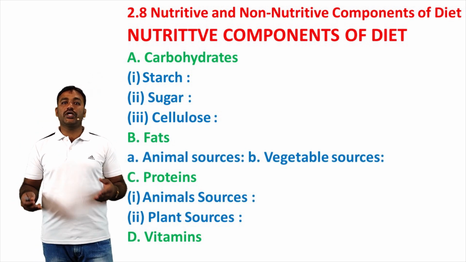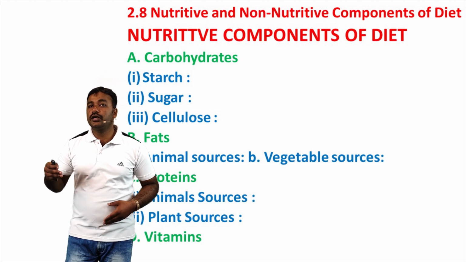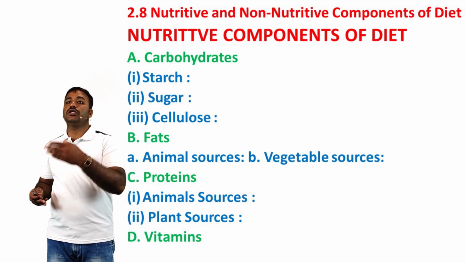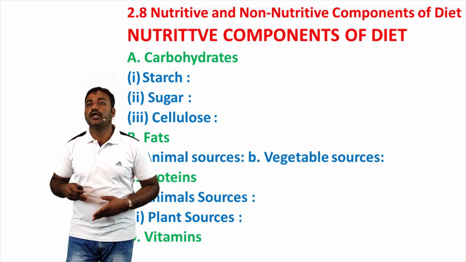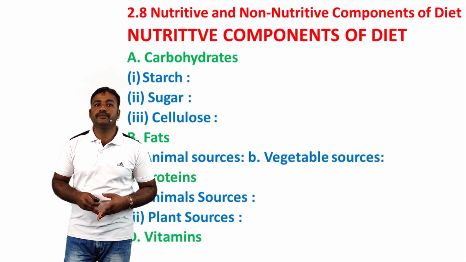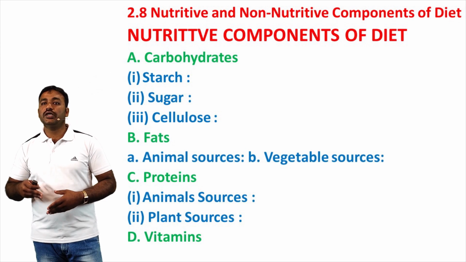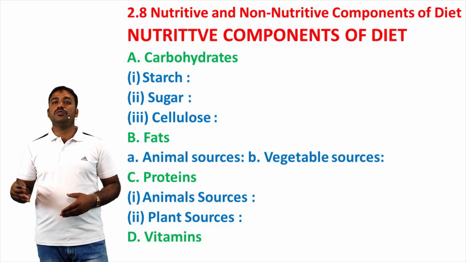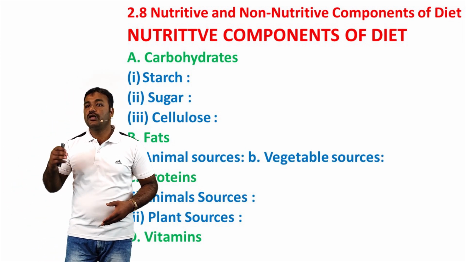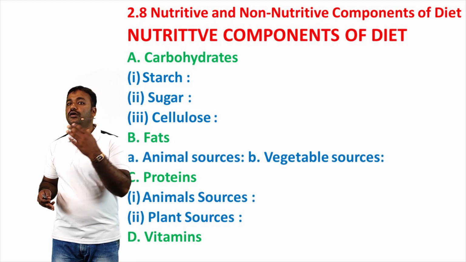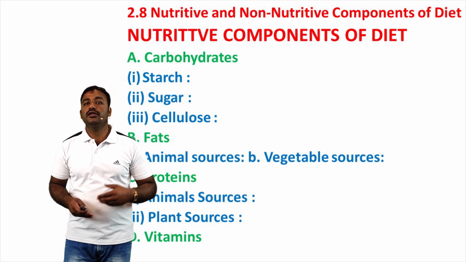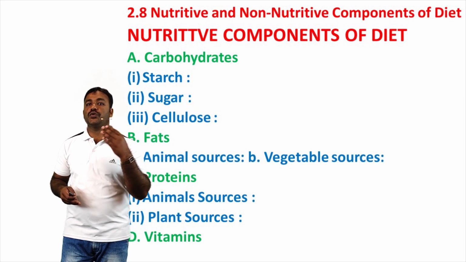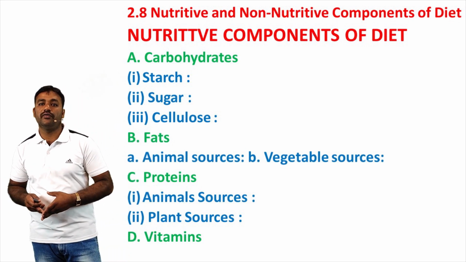Next, the third one, proteins. Proteins are of great importance in human nutrition. It is the only class of food which contains nitrogenous compounds. Protein consists of amino acids. The most important function of protein is anabolism. It helps in the repair of tissues. Proteins are needed for bodybuilding.